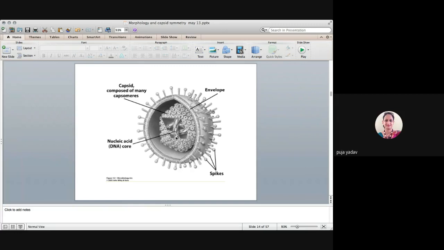Here, this inner core is the nucleic acid. It may be DNA or RNA. This nucleic acid is encapsulated by the capsid, okay? So, the protein shell. That protein shell is made up of these units. You can see these are known as the capsomeres. Capsomeres together form the capsid, and this is the enveloped virus. So the envelope is here with the spikes.